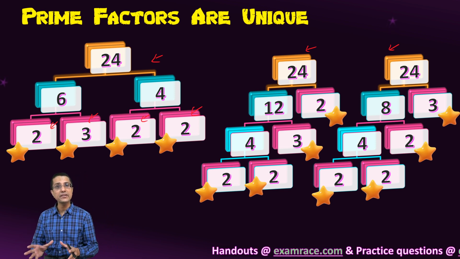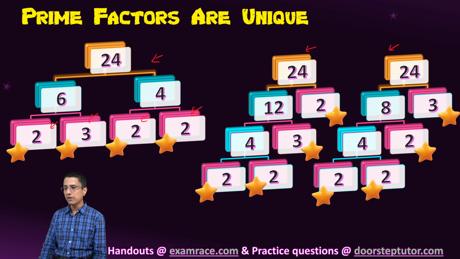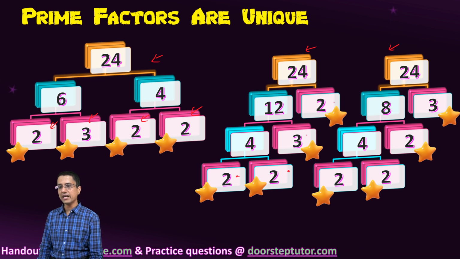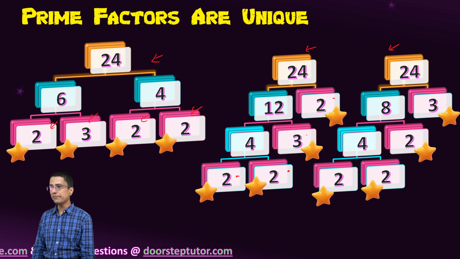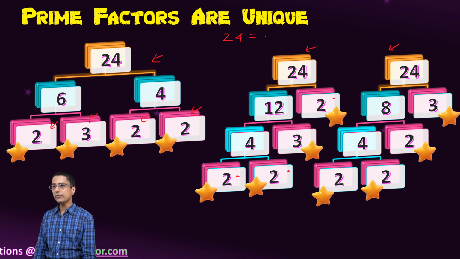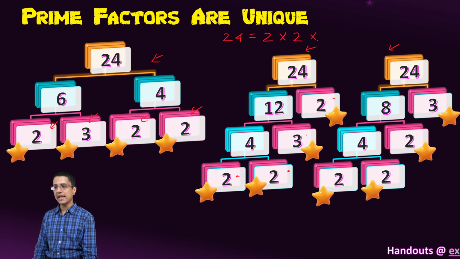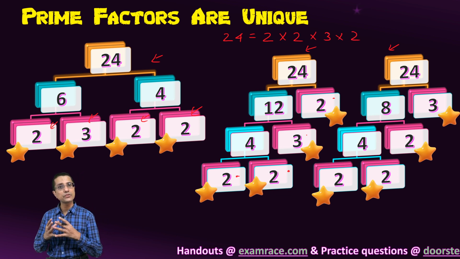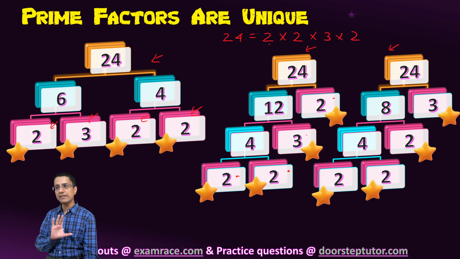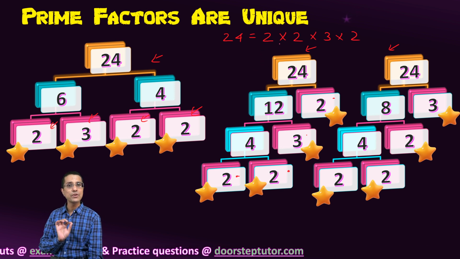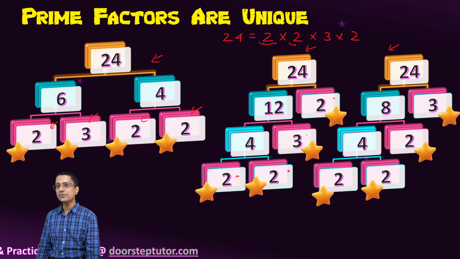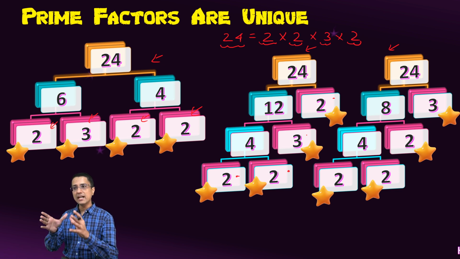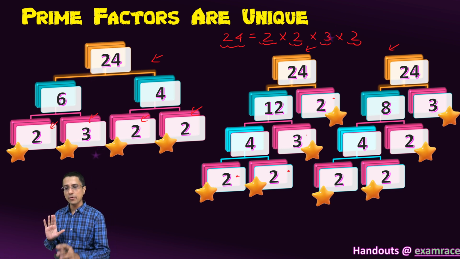So no matter what factor tree we draw, what path we follow, we end up having these 4 prime factors in all of these cases. So 24, when we are dividing into its prime factors, we always get only these 4 numbers as the answer. The order of these terms is not really important. By commutativity and associativity of multiplication, if I change the order, I am not changing anything. Only the terms are important. So no matter how I divide 24 into its prime factors, I only get these 4 prime factors.